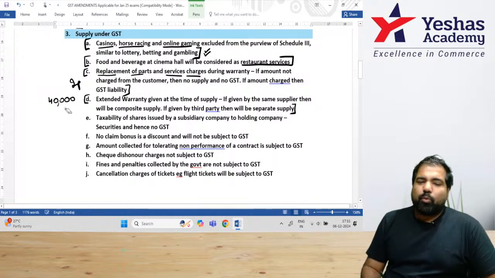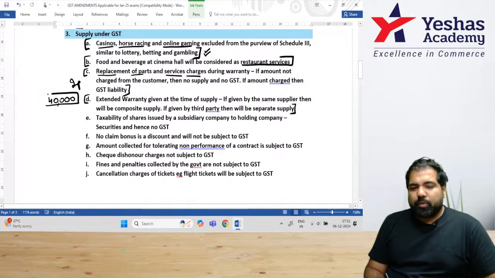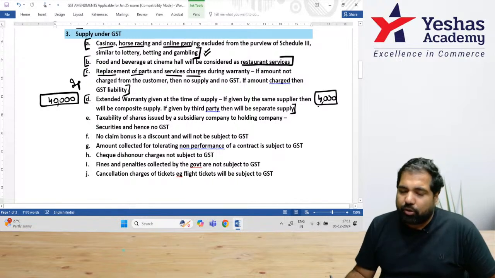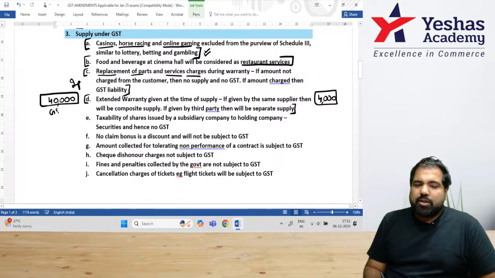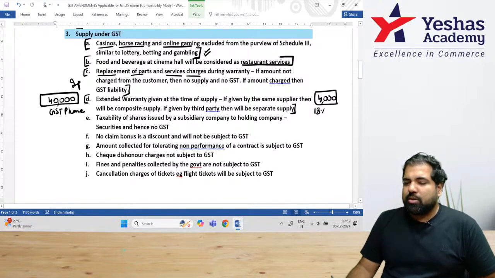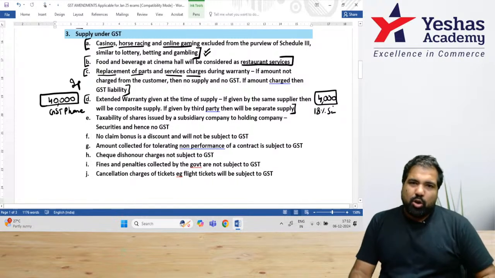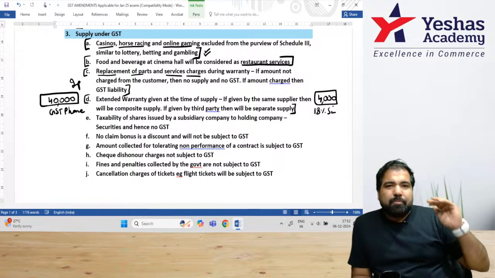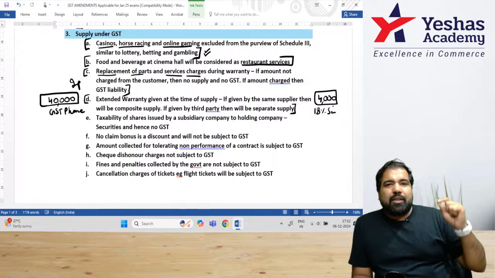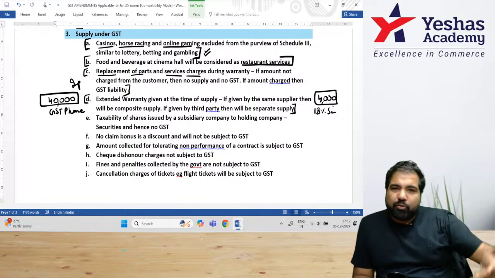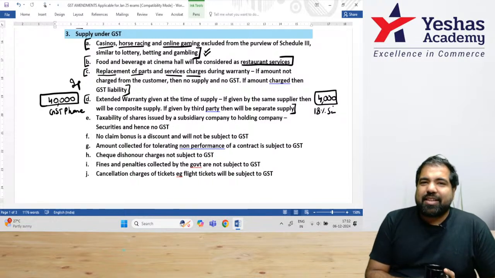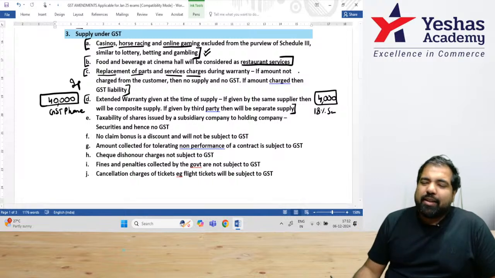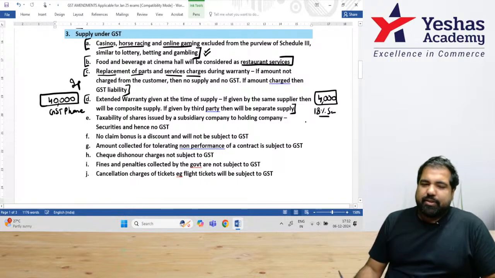But can it happen that OnePlus says, I will only sell the phone, but the extended warranty will be given by another company, let's say Cashify.com? Then in that case, here is a GST rate on phone on 40,000, and this is 18% on service because it's a separate person. So it depends in the exam. If they say the same person has given you extended warranty, then it will be a composite supply, and the GST on the main supply, example, the phone, will be applicable. And if they say other people has given you an extended warranty, then that extended warranty is like a service.